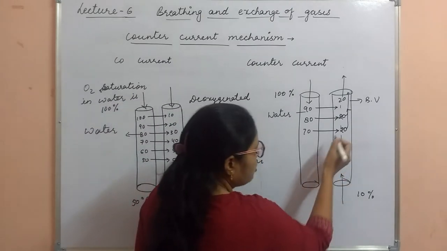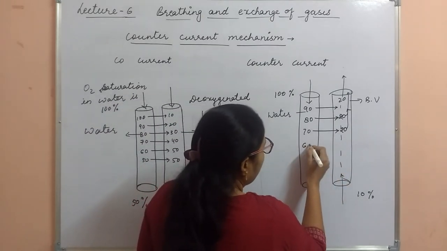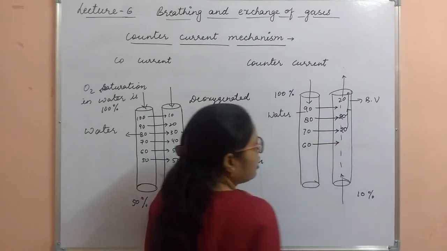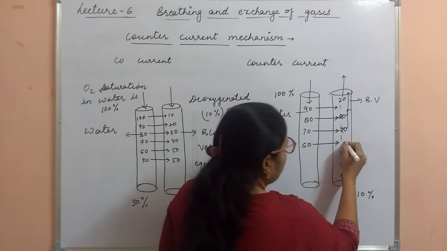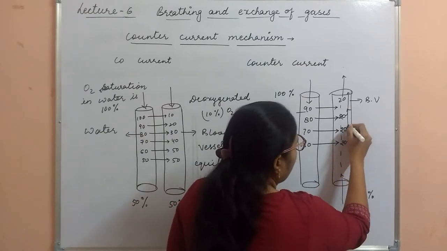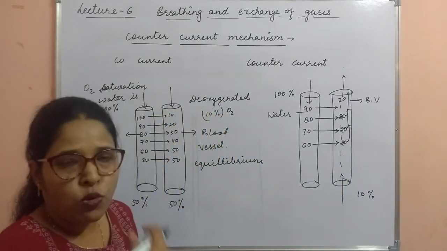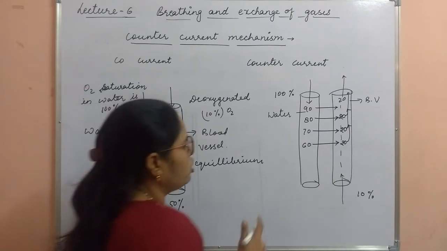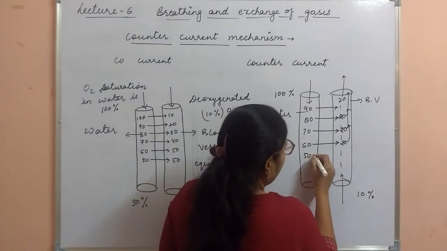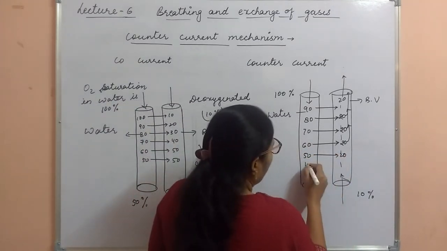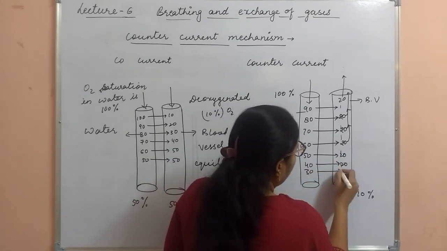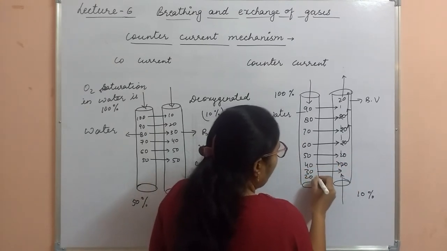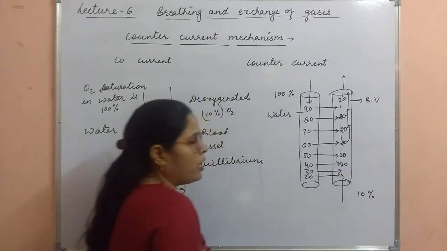Again 10% oxygen is coming with the blood and 10% oxygen is taken from the water, it becomes again 20 and it goes inside the body tissues. Here it becomes 50, again 20, 40, again 20, 30, here again 20, 20, here again 20.